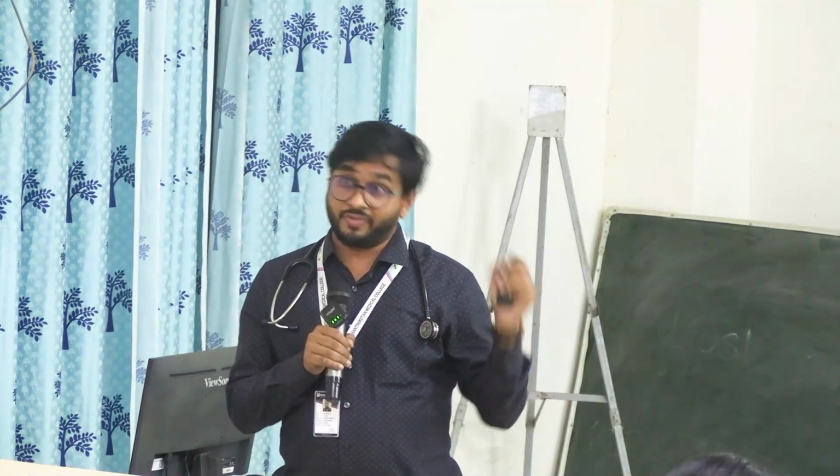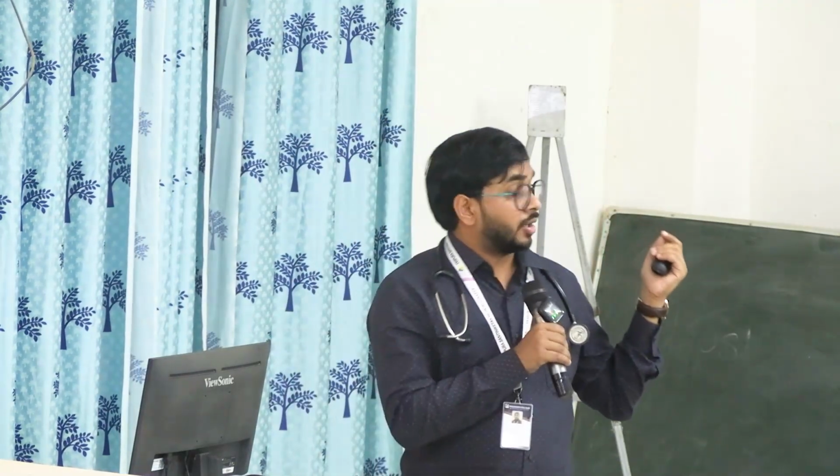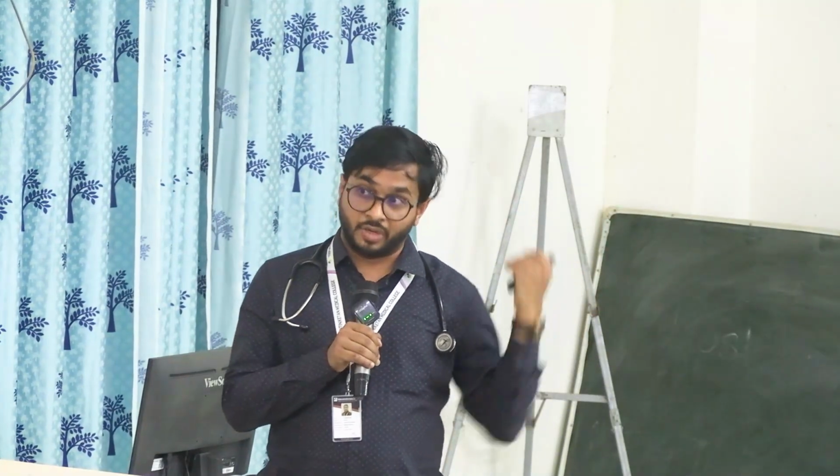And HbA1c, 6.5 is the cutoff for diabetes, but tight control is very tough, so it is better if it is less than 7. Okay, so your target should be less than 7. And postprandial or random blood sugar should be less than 180.